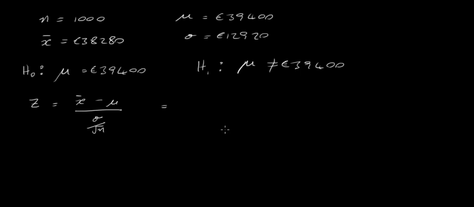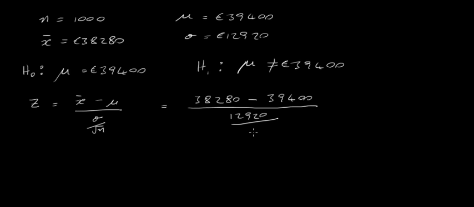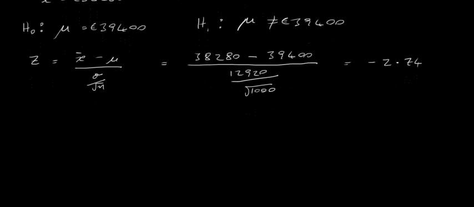Substituting our values, x bar is 38,280, we subtract the population mean, 39,400, and divide all that by sigma, which is 12,920, divided by the square root of 1,000. That's a fairly simple calculation you can do on a calculator, and you'll end up with minus 2.74. This is our z value for this particular sample mean.